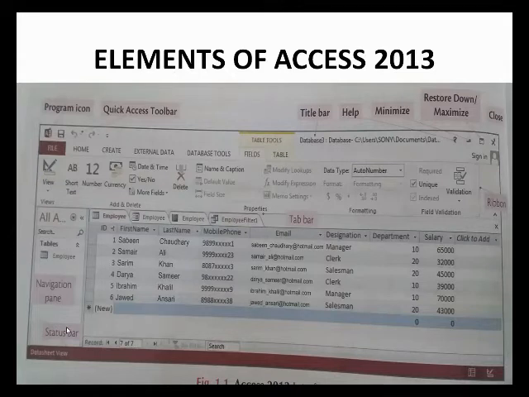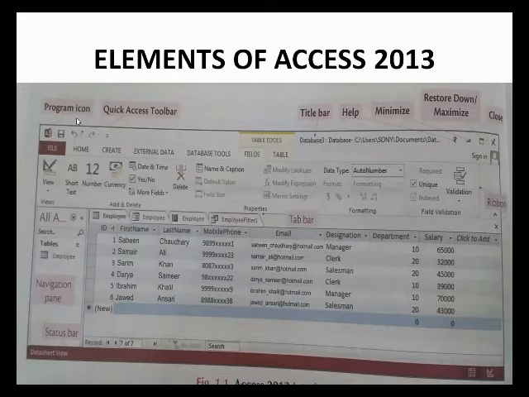Next is the status bar. This bar is present at the bottom of the window. It displays information about the current database and includes buttons to change views.